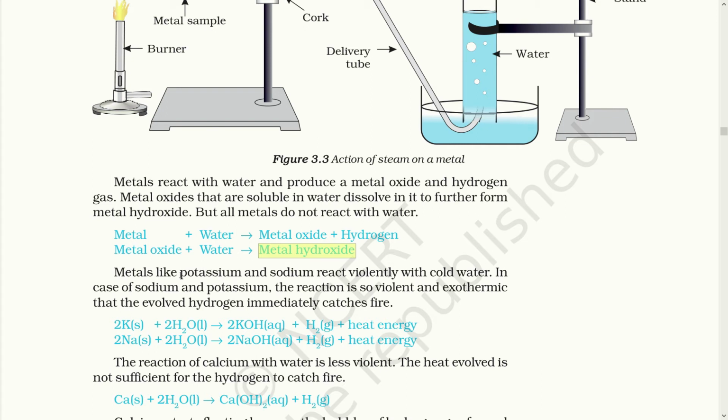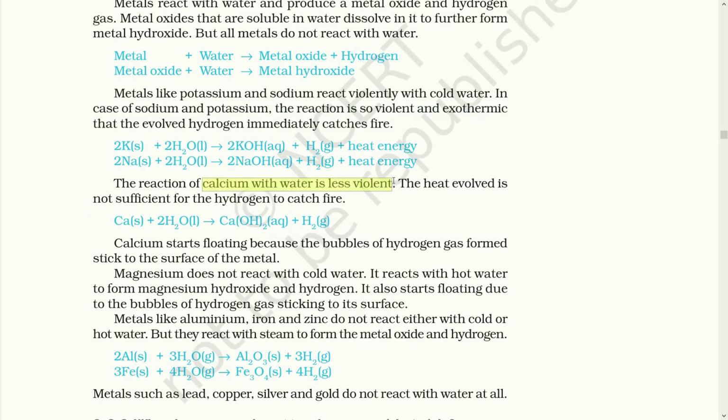Let's talk about the highly reactive metals, potassium and sodium. They react violently with cold water. In case of sodium and potassium, the reaction is so violent and exothermic that the evolved hydrogen gas immediately catches fire. So, this is a dangerous experiment to be done without any precautions. The reaction of calcium with water is less violent. The heat evolved is not sufficient for hydrogen to catch fire. But here also, heat is produced. That means it is an exothermic reaction.